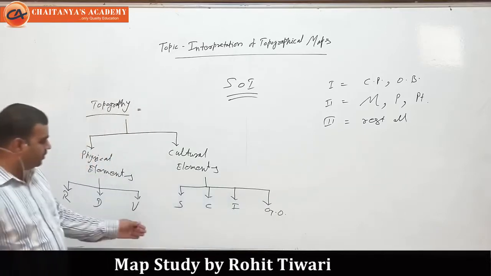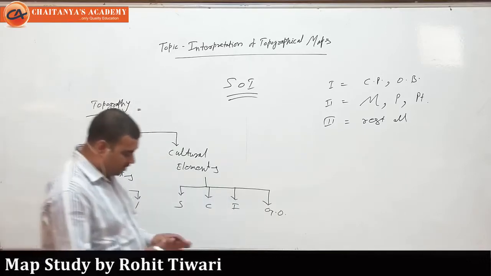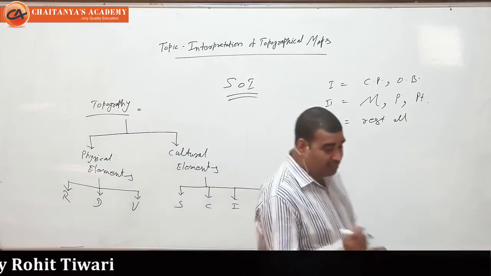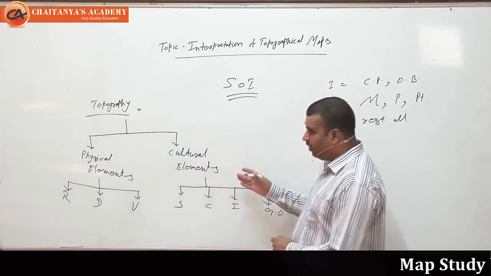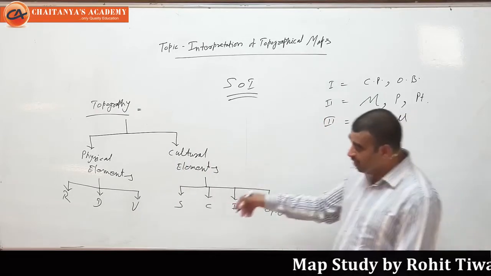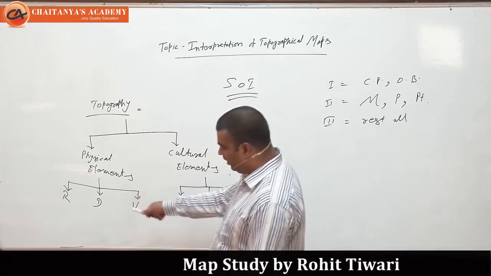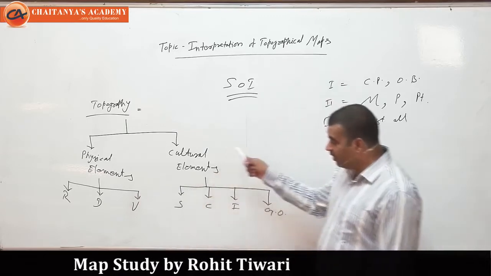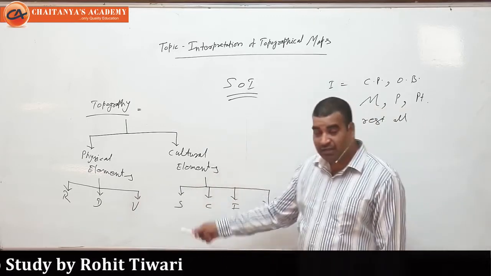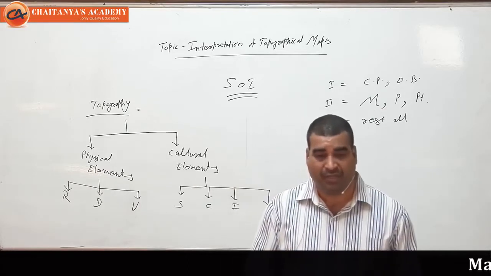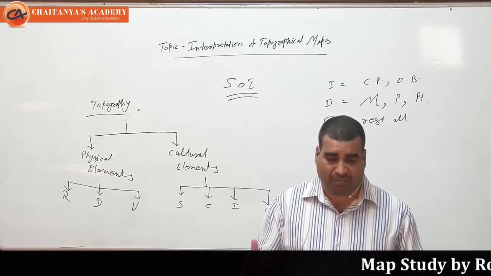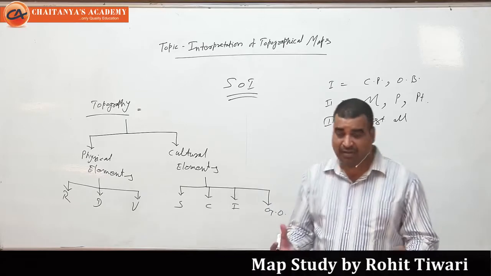In this tree diagram, you can understand that topography is the combination of the study of physical elements along with cultural elements. Under the physical elements, we have relief, drainage, and vegetation. Under the cultural elements, we have settlements. There are many types of settlements: linear settlement, star-like, compact settlement, and scattered settlement.